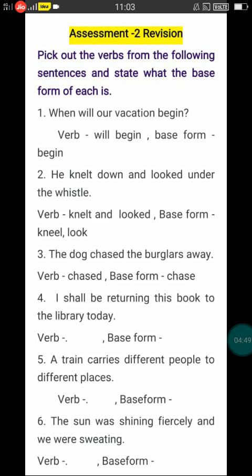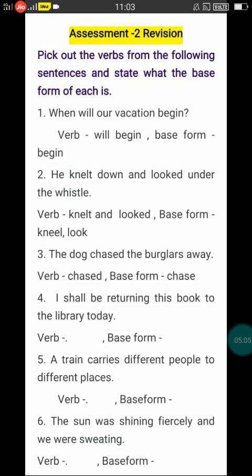Okay, the fifth one. A train carries different people to different places. So what is a verb in this sentence? Means what is an action word? Then write down the base form of that verb.